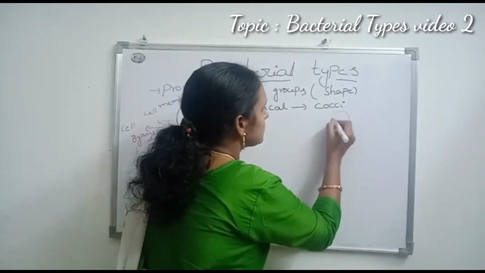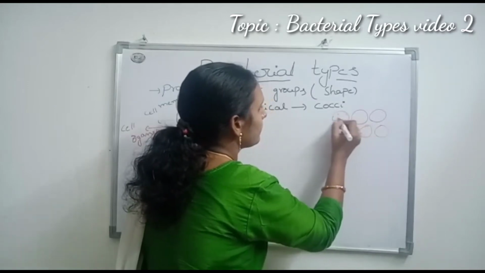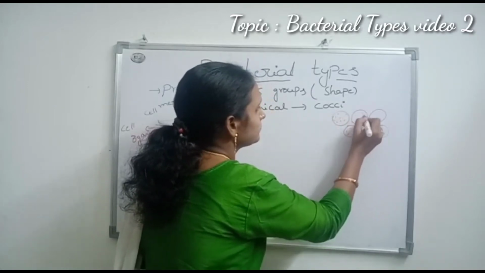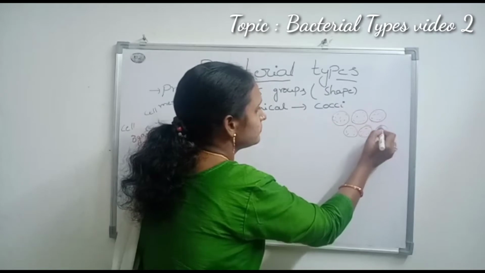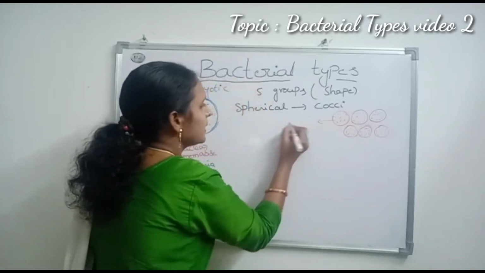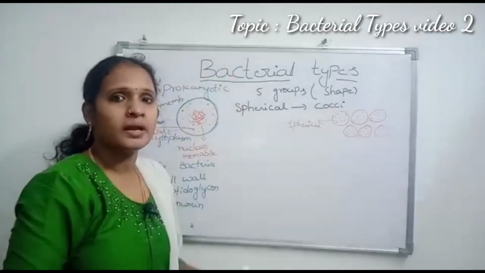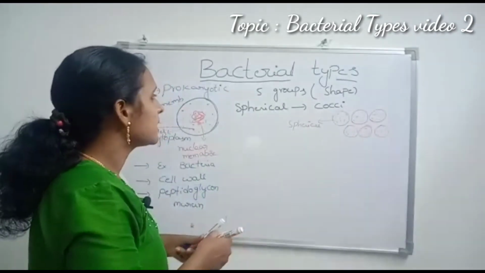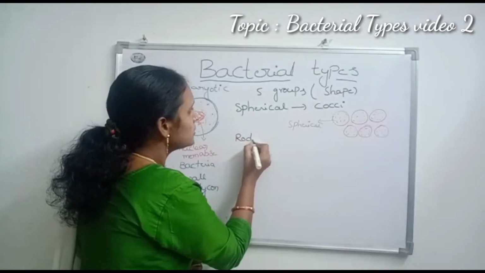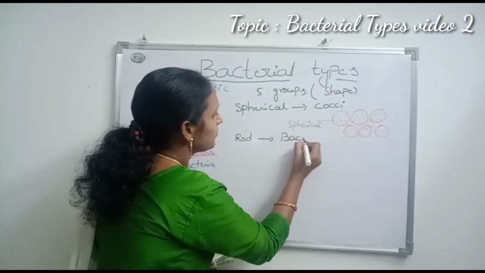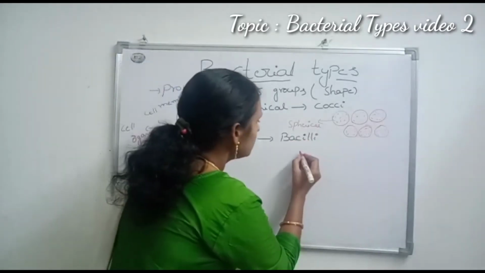They appear like this. Round shape bacteria are called cocci. And the second one is rod shaped bacteria, called bacilli, that is bacillus or bacilli. They appear rod shaped.